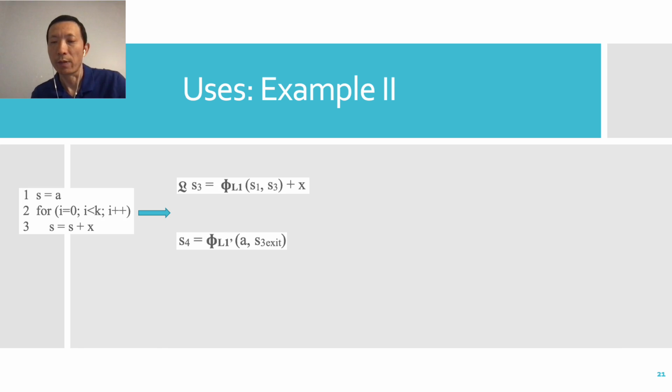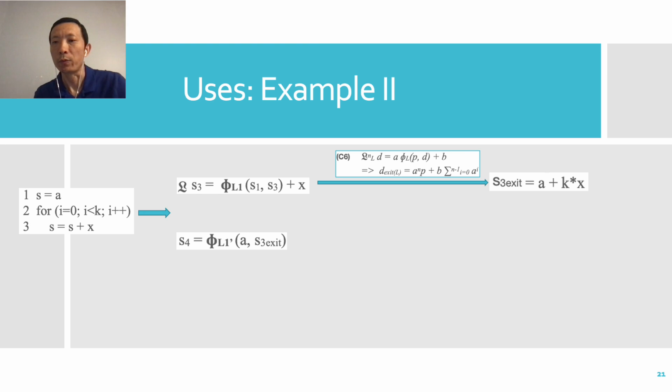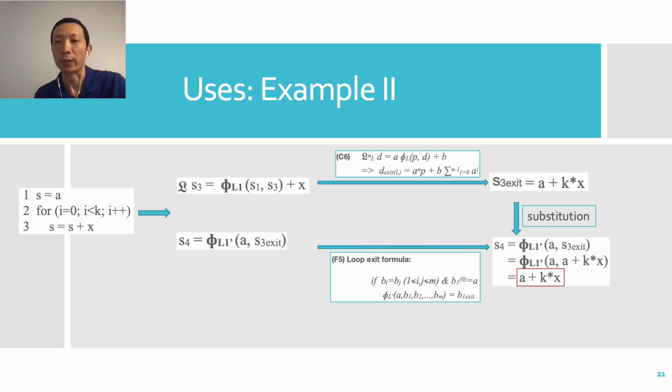For this loop example, with corollary C6, we can remove the loop notation, get this simple expression for the value of S3 at the exit of the loop, and then use the formula F5, we can get the value of S4. Differentiation over x will give the final derivative.